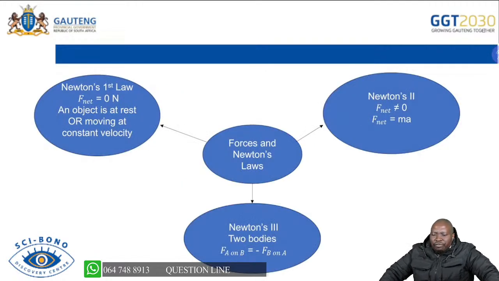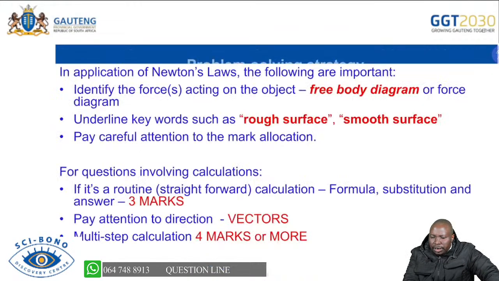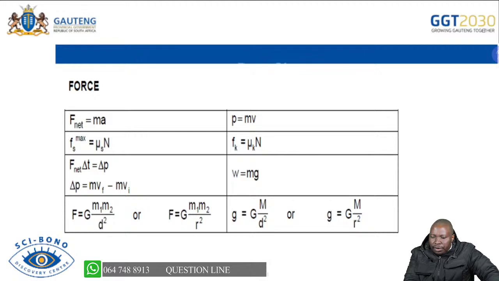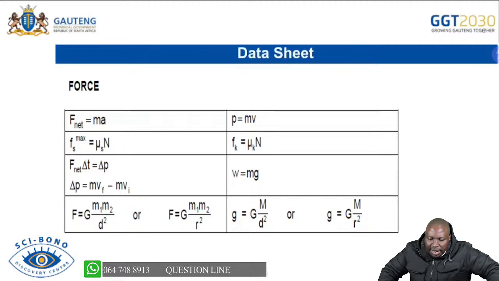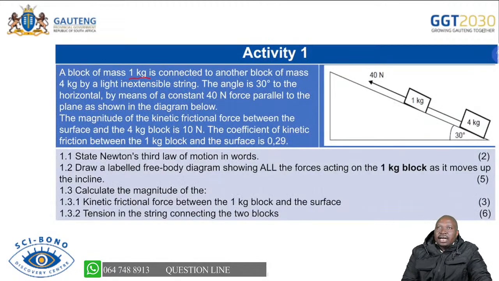Now, in terms of Newton's laws of motion, if I can just move with you quickly, let's look at an activity there. The activity there is saying a block of mass 1 kg is connected. So it's very important that as you are reading, you have a highlighter. A block of mass 1 kg is connected to another block of mass 4 kg.